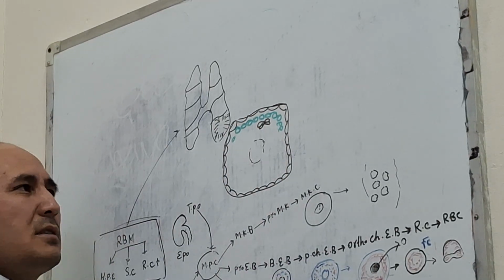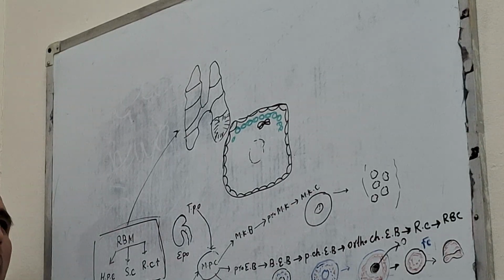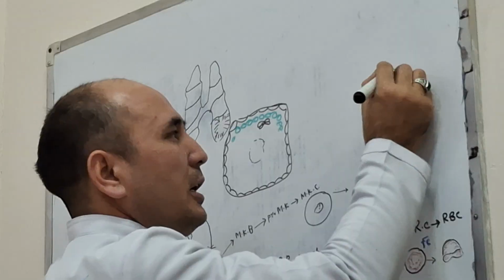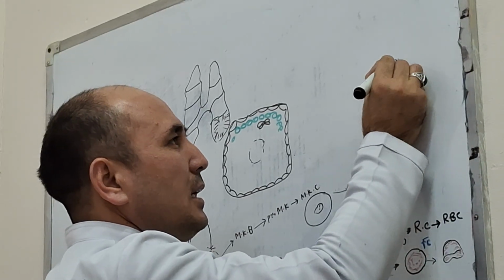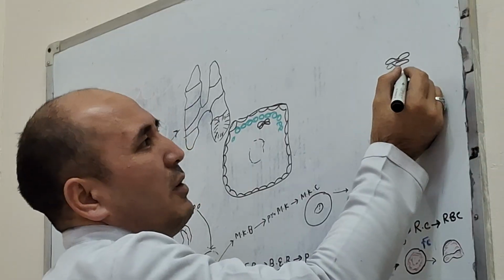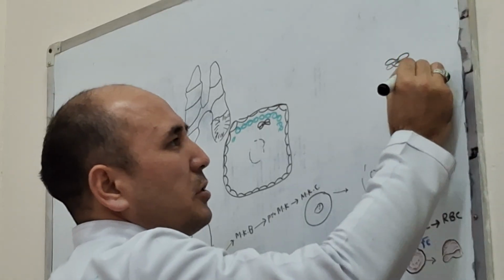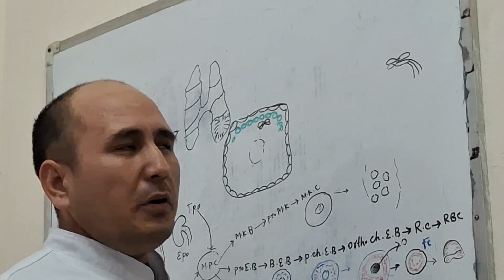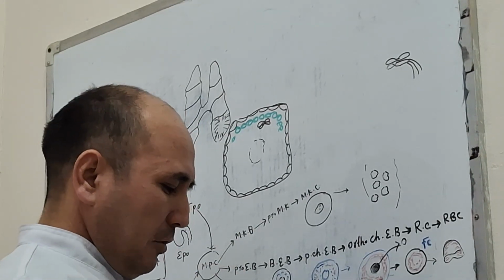These thymic cells are responsible for secreting thymosin, thymopoietin, and thymic factor. I draw here, zooming in on one of these cells, which produce the chemicals thymosin, thymopoietin, and thymic factor.